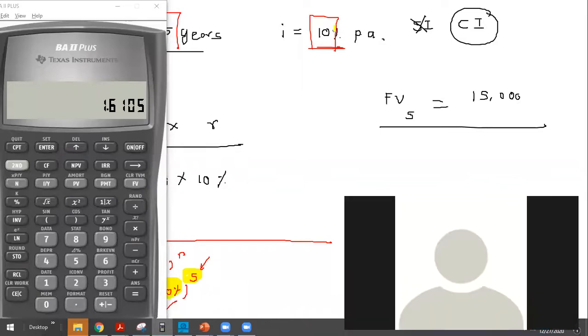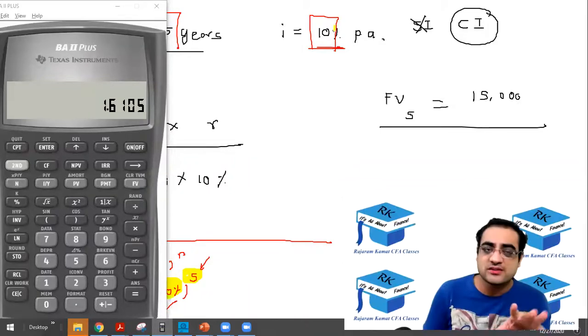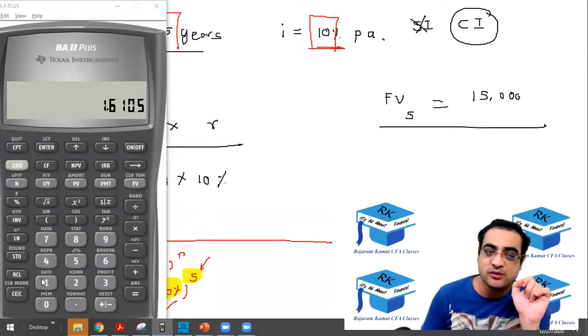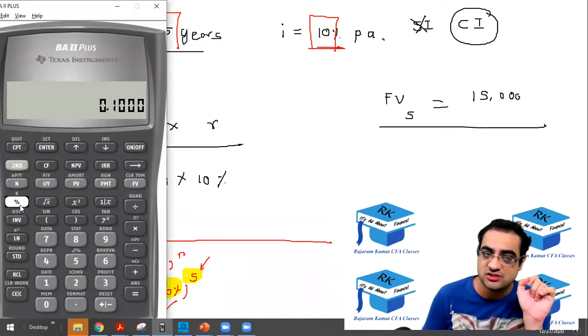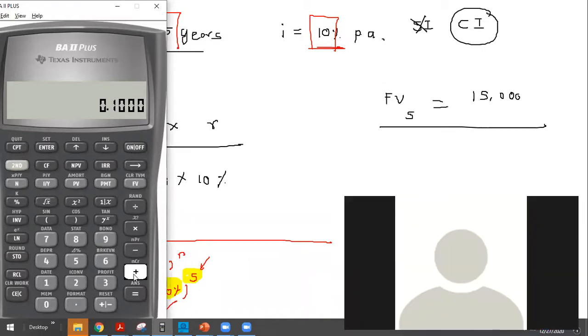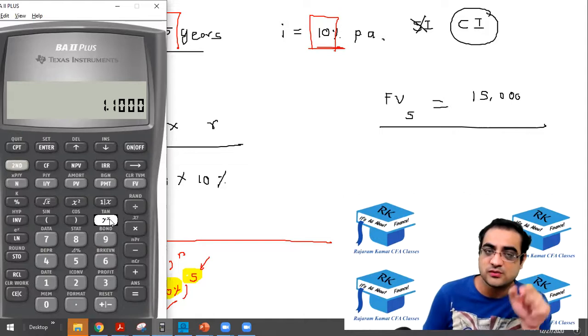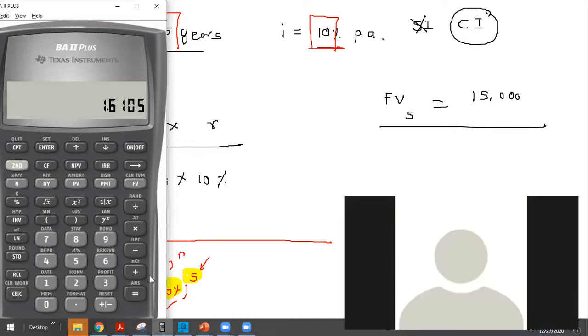Did you get 1.61 or 1.6105? I'm having some trouble with that. Okay, I'll help you out one more time. Look at it on the screen. 10% plus 1, equal to. Okay. Raised to, y to the power raised to 5, equal to. Did you get this 1.6105? Yeah. Okay, Ashmita, did you get it?